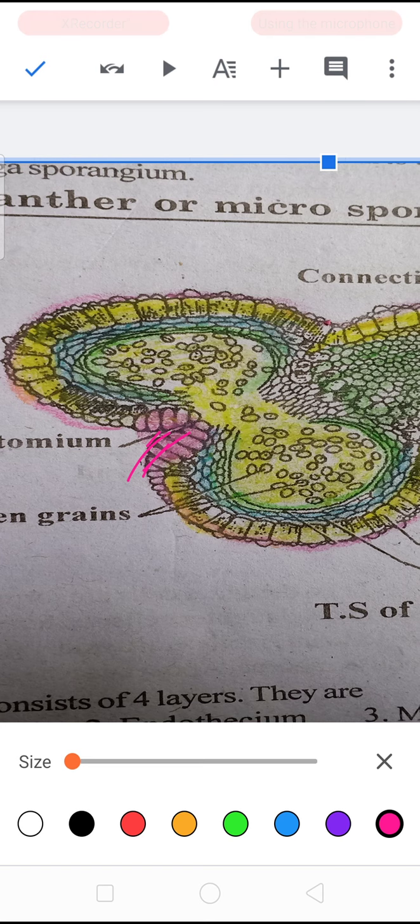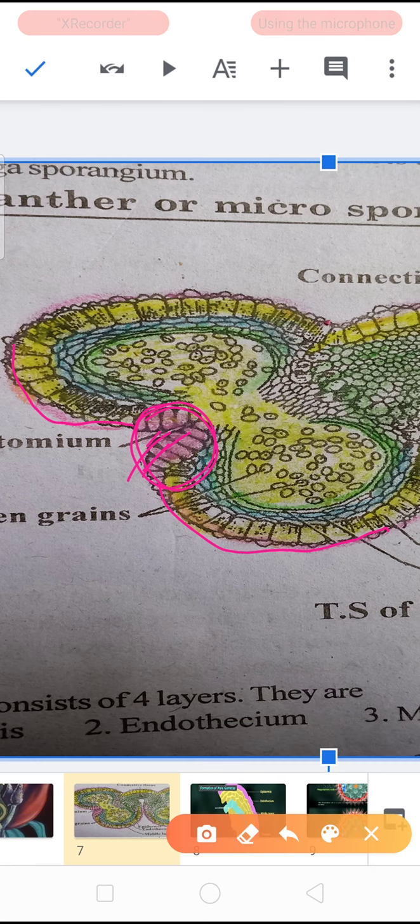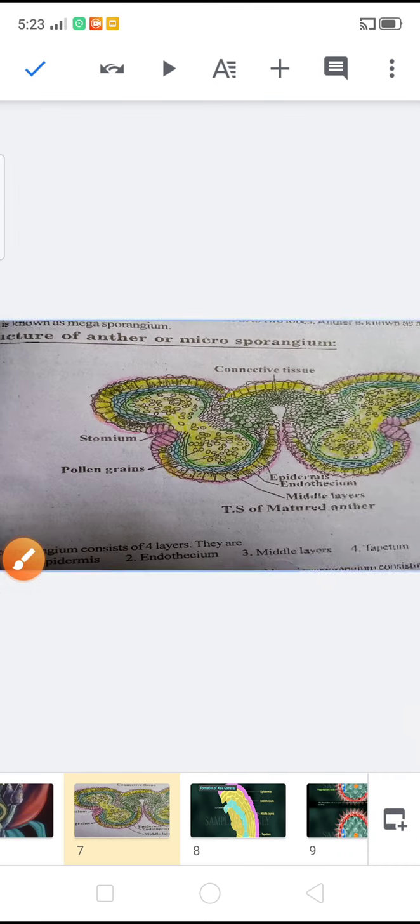Coming to the anther epidermis. Epidermis is the outermost layer, one cell thick, without any intercellular spaces. It is a protective layer. The epidermal cells in mature anther become stretched and much flattened. Some of the epidermal cells are larger in size and are called stomium. The stomium helps in the dehiscence of anther.